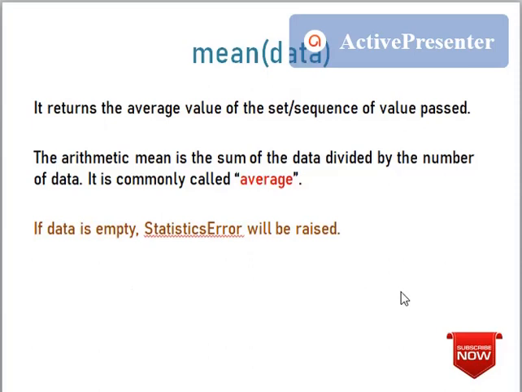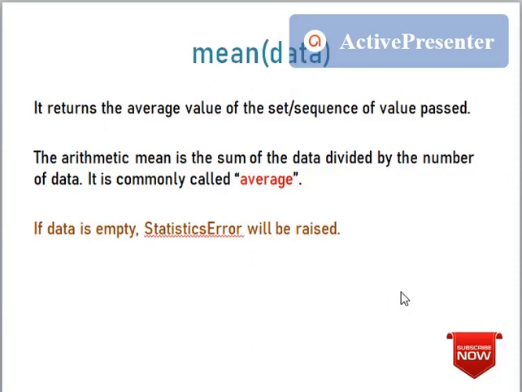Coming to the mean, this is something called the average. If you want to find the average of the values passed inside this function, we use the mean method. Here the method name is mean. One thing you need to keep in mind: in Python, most things are in lowercase, so care should be taken with the case.